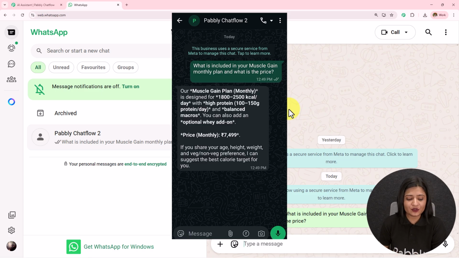Here I've received this reply: our muscle gain plan is designed for this and balanced macros. You can also add an optional whey add-on. Then the price is this much, so 7,499. If you share your age, height, weight and veg non-veg preference, I can suggest the best calorie target for you. So this is the message which I have received.